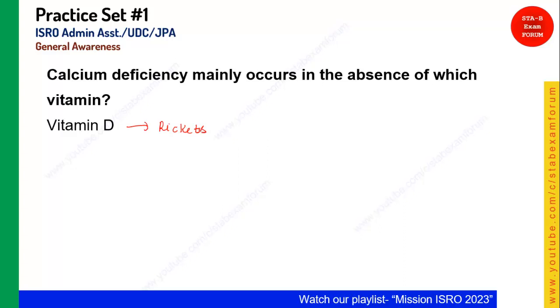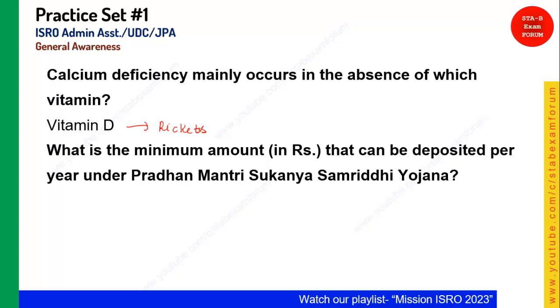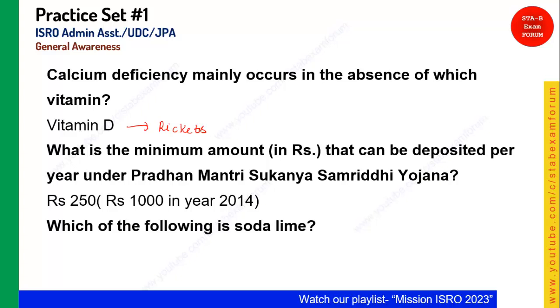Whenever you see calcium deficiency, your mind should strike that it's a lack of vitamin D, and vitamin D lack leads to the deficiency disease, rickets. Okay, this one is scheme related. What is the minimum amount that can be deposited per year under Pradhan Mantri Sukanya Samriddhi Yojana? It is 250 student. In 2014 it was raised to 1000.